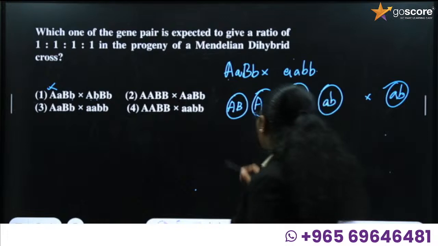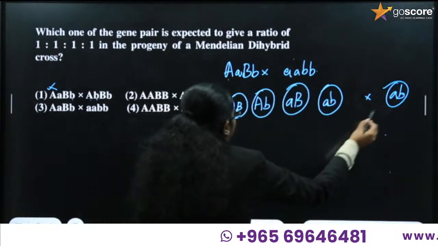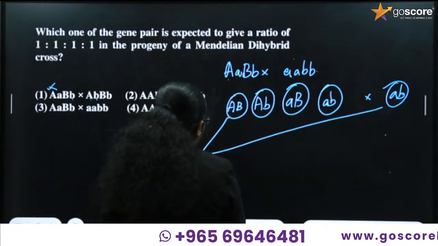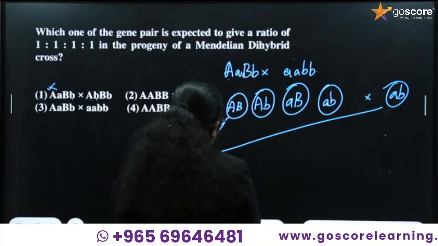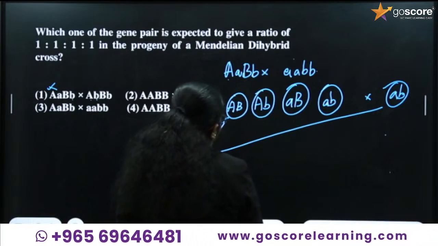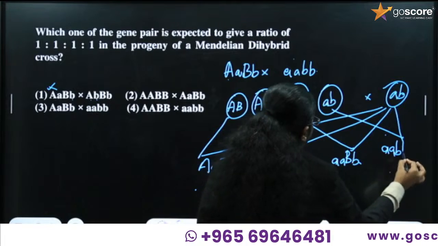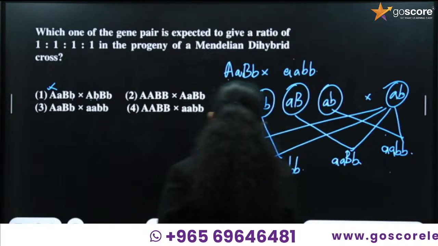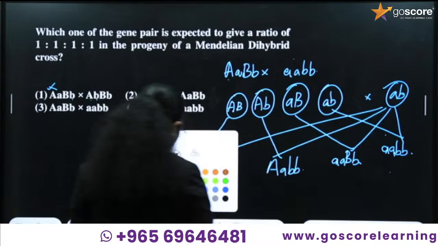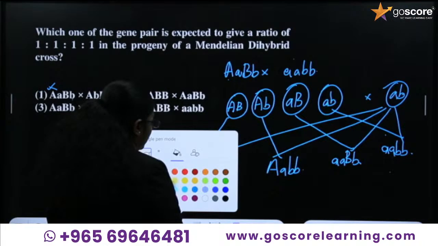So what will be the progenies produced? Capital A can combine to form capital A, capital B, small b. Look into the genotypes. Every genotype is different from the others.